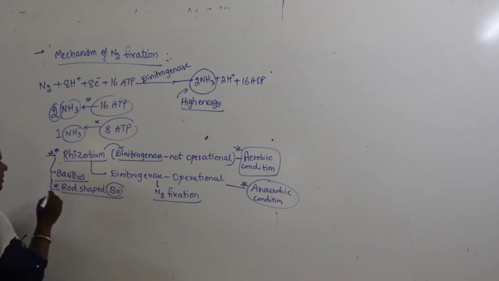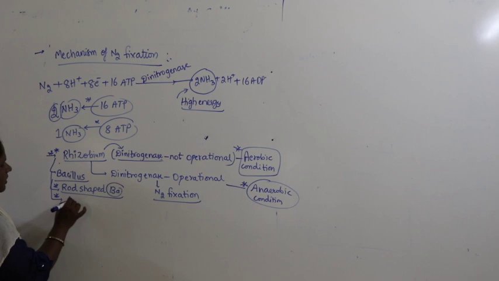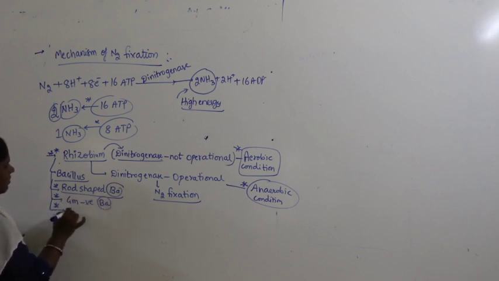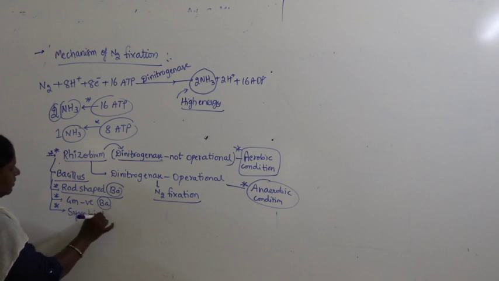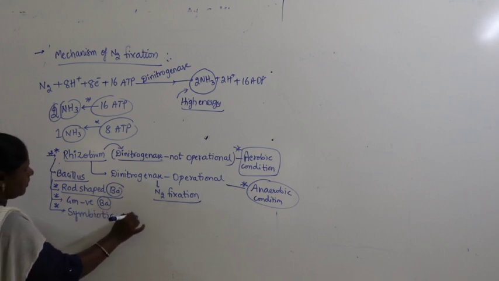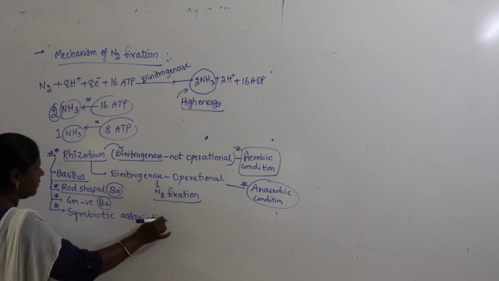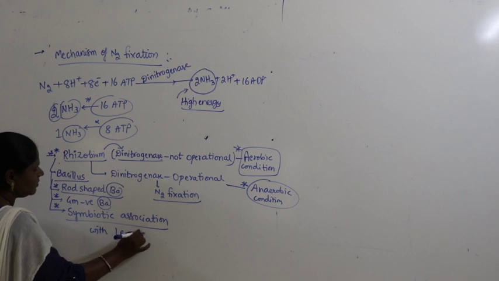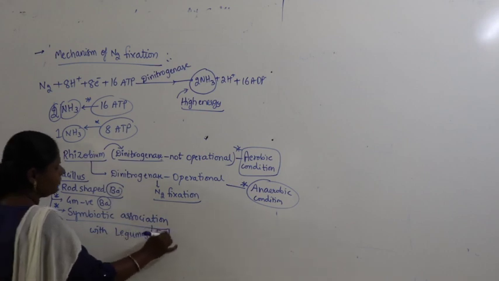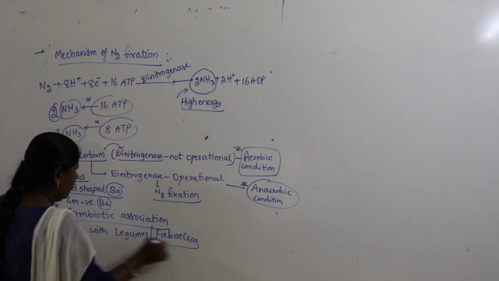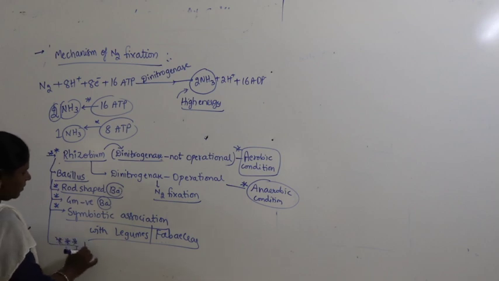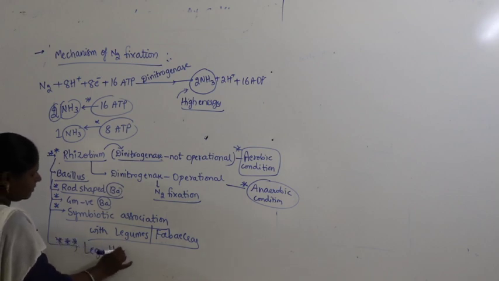Right, apart from this, try to remember it's a gram negative bacteria. Moreover, it shows a symbiotic association with legumes. Legumes means Fabaceae. Okay, so these are the points. And one more thing you have to remember from the last video: leg hemoglobin.